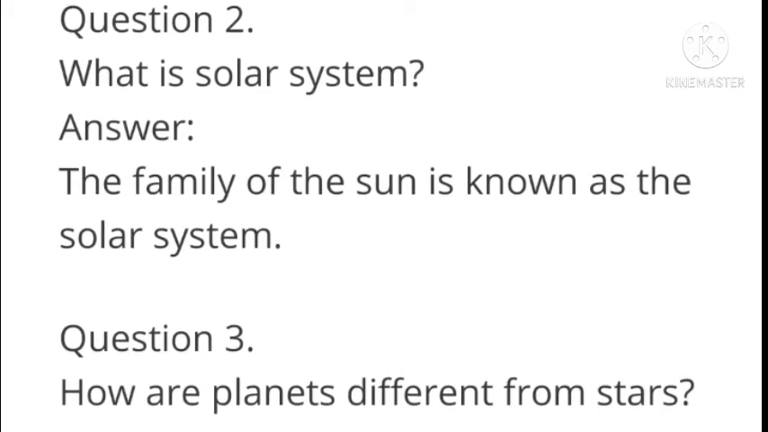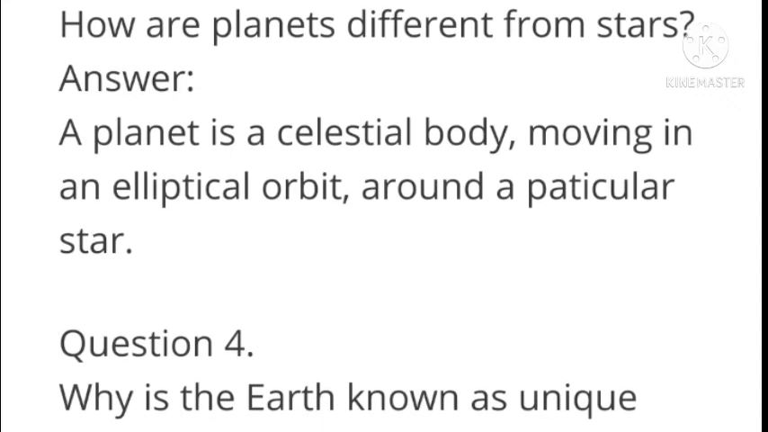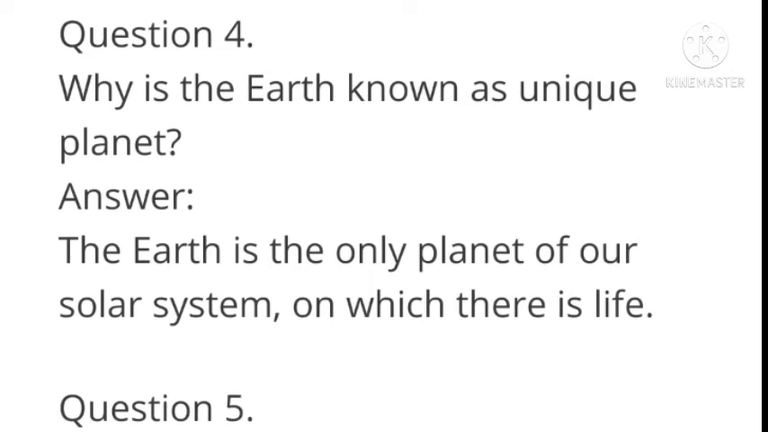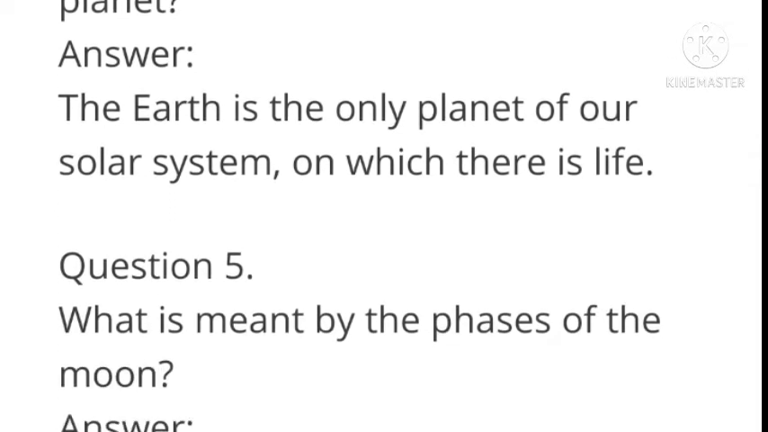Next, what is solar system? Answer, the family of the sun is known as solar system. How are planets different from stars? Answer, a planet is a celestial body moving in an elliptical orbit around a particular star. Why is the earth known as unique planet? Answer, the earth is the only planet of our solar system on which there is life.